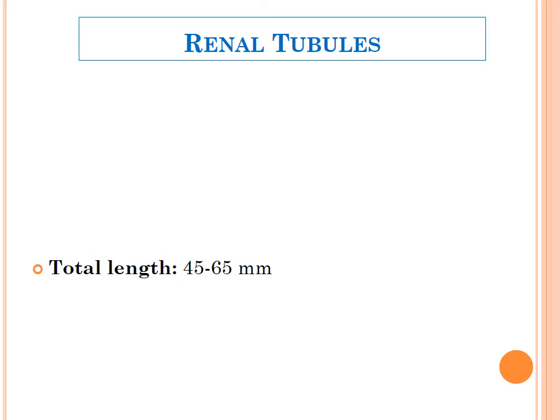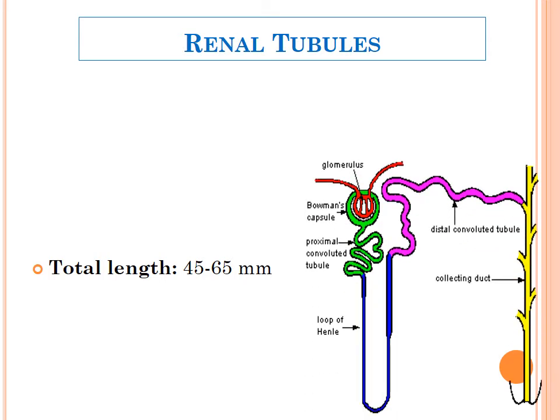Now coming to the renal tubules. There are various parts of the renal tubules that you can see here. This portion that we have learned is the renal corpuscle, and then the first proceeding part of the nephron are the renal tubules. The total length of each renal tubule is around 45 to 65 millimeter, and millions of nephrons are present in the kidney.